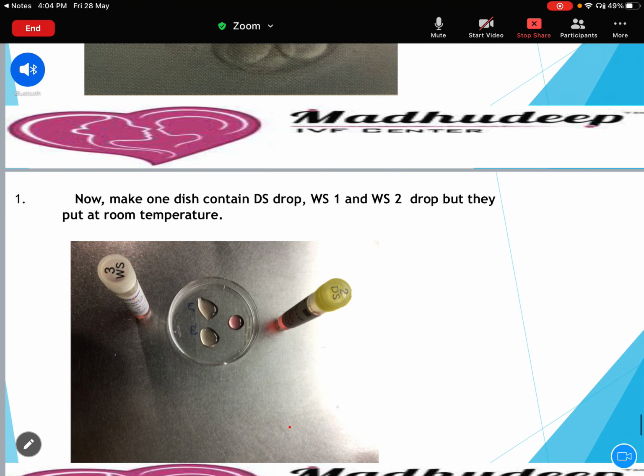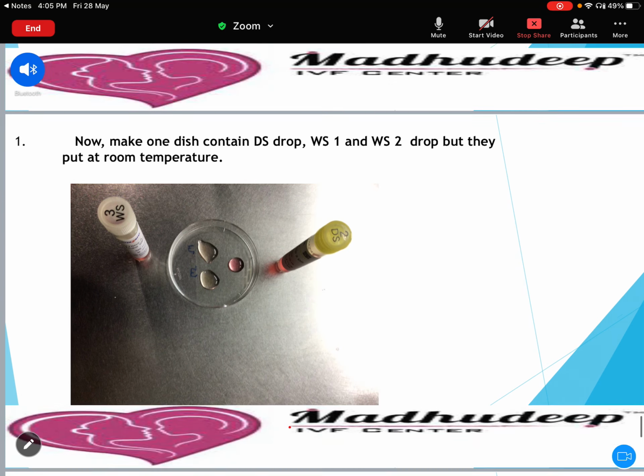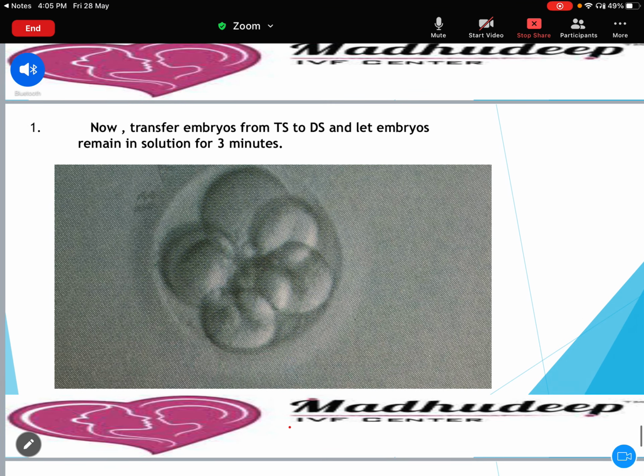Now make another dish which contains one drop each of DS, WS1 and WS2. But that dish you have to keep at room temperature, not at 37 degrees. Now transfer the embryos from the TS to DS and wait for 3 minutes.